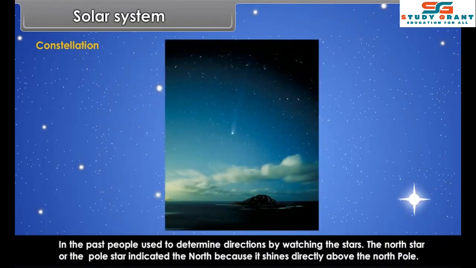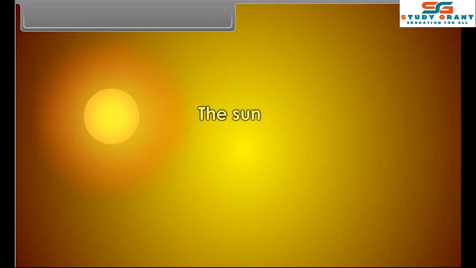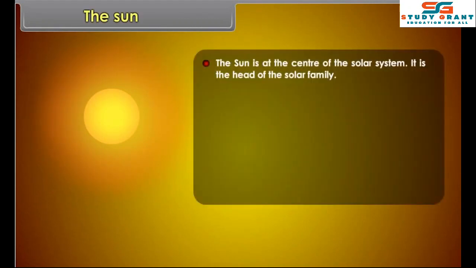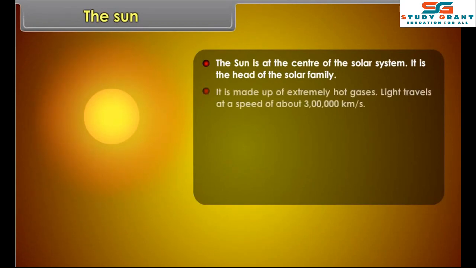In the past, people used to determine directions by watching the stars. The North Star or the pole star indicated the north. The sun is at the center of the solar system. It is the head of the solar family. It is made up of extremely hot gases. Light travels at a speed of about 3 lakh kilometers per second.